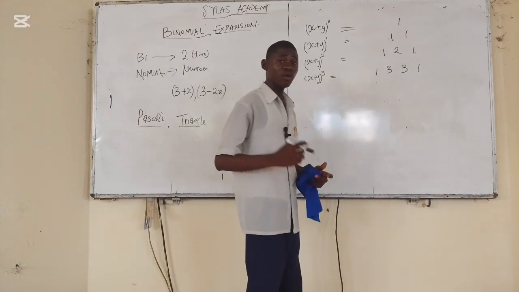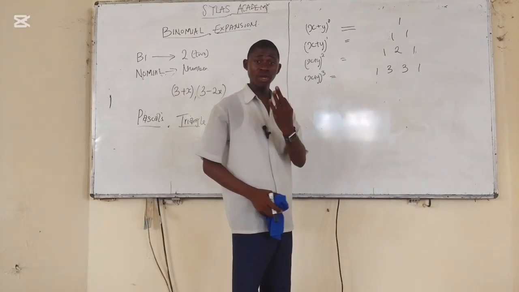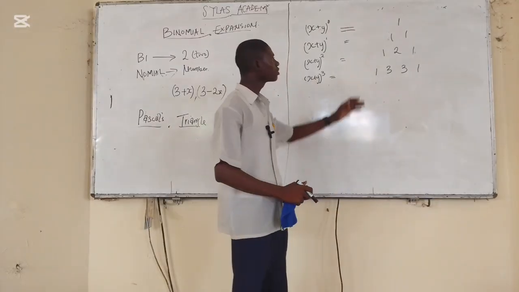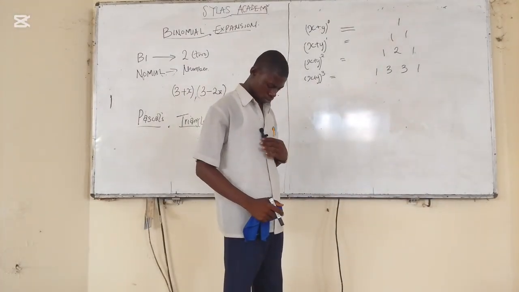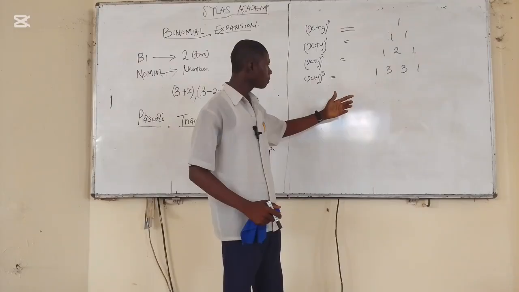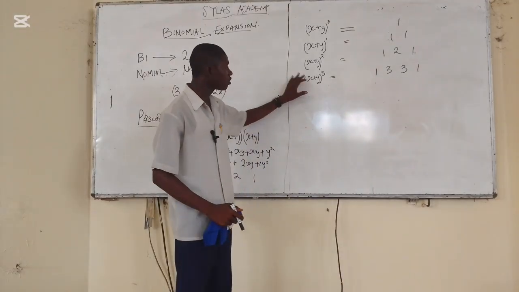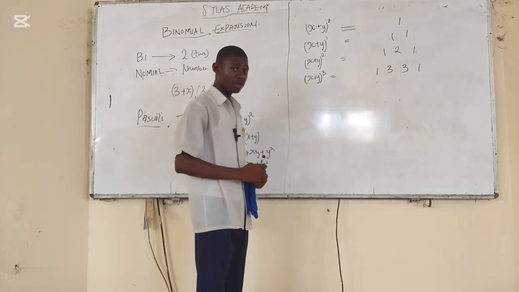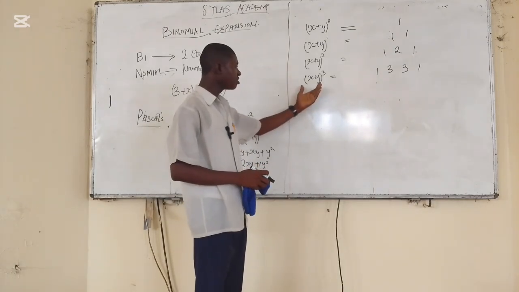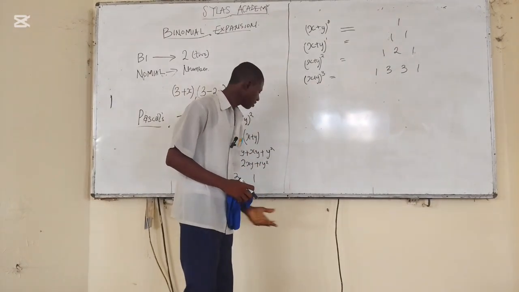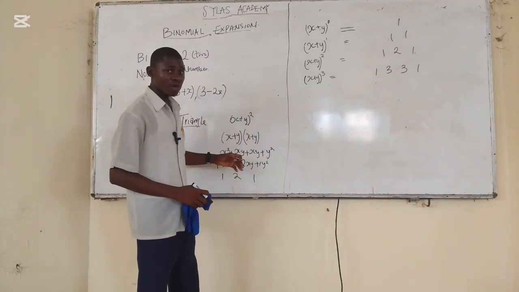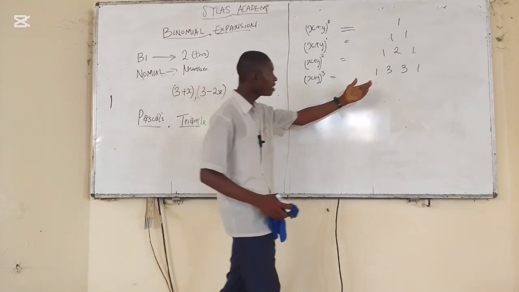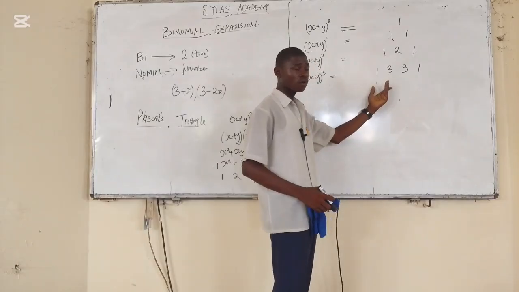Somebody may be surprised: why is it I did not split this bracket into 3, but I know the coefficients? Now, this is the shortcut. In exam conditions, they may give you some bracket like this to expand, maybe in a CBT exam. But then, they will give you less time. You don't have the whole time to go and split the bracket into 3. Now, how do you get the coefficient of this?